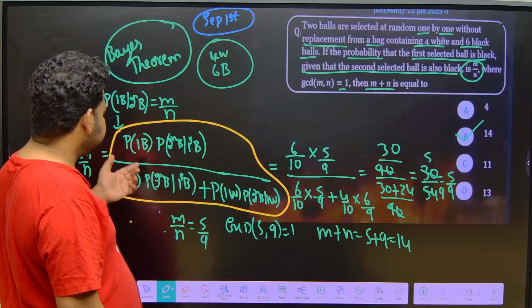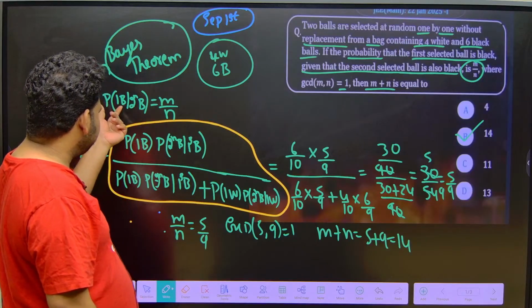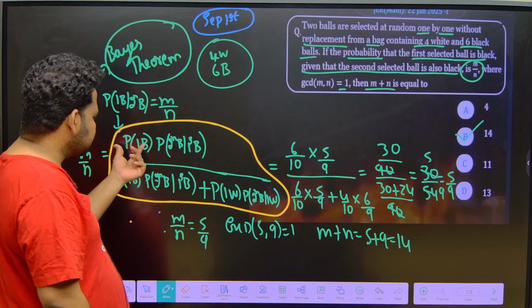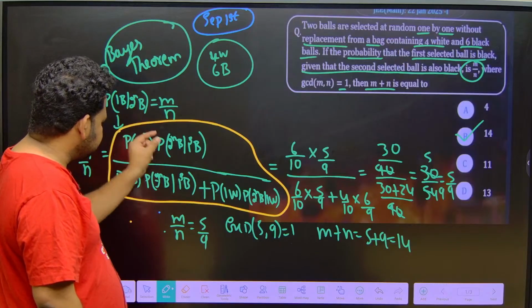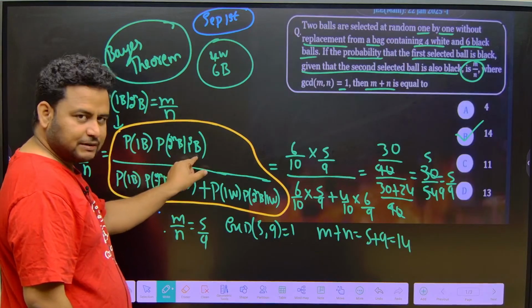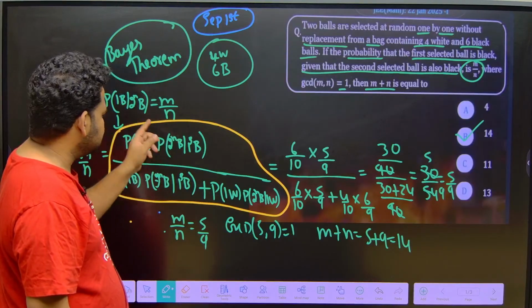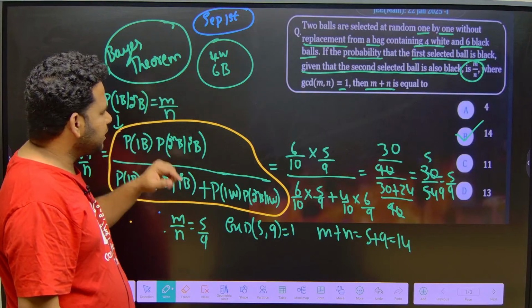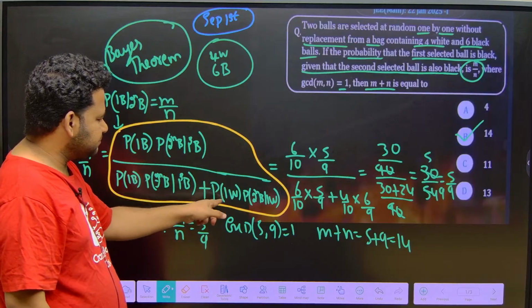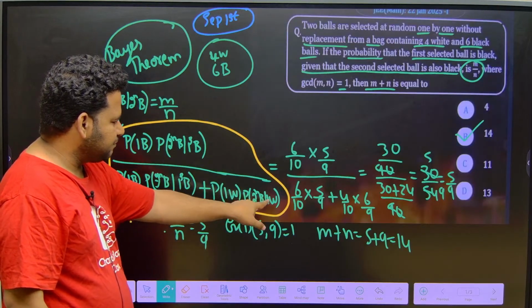So if I have to find the probability of the first ball, given that the second ball is black, I will write it as probability of first ball. This I will write in reverse: second ball will come first, first ball will come down, and the same thing I will copy here. But I have to think about the other ball also, not just the first black ball. Even a white ball can come as the first ball. If a white ball is the first ball, then the probability of the second ball, given that a white ball is first.